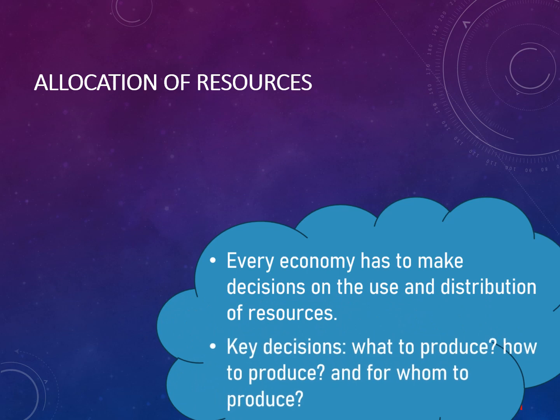The basic problem of every economy is scarcity, that is, limited resources for satisfying unlimited human wants. Every country, therefore, has to come up with how its scarce resources are owned, controlled, and distributed. This is the economic system. An economic system addresses the key decisions that arise as a result of scarcity. These are what to produce, how to produce, and for whom to produce.